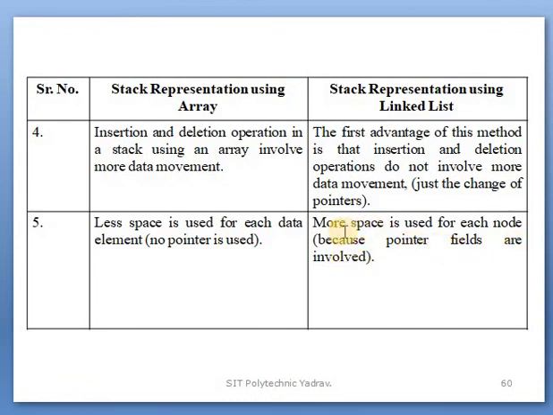Each node needs space for the stored data element, and one more field is added, the pointer field.